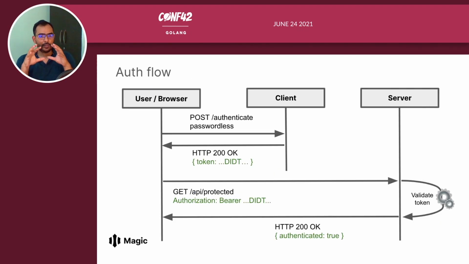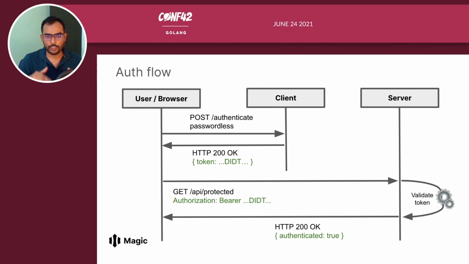Once you have the authentication, for example, the user has the browser, using the client application they log in, and they get a DID token in return. In that DID token, there is a bunch of information about the user. We pass that DID token in the authorization header when we call the server at a protected route.